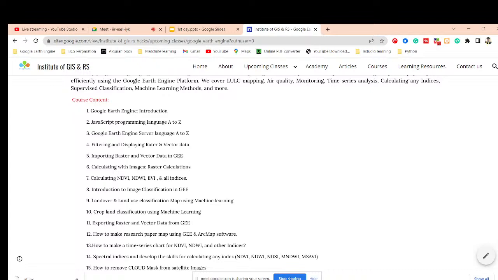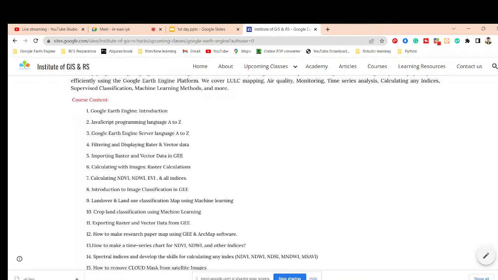Then how we can easily filter and display raster data and vector data. Raster data can be different types of satellite images such as Landsat, Sentinel, MODIS, all types of remotely sensed data, and how you can easily filter and display them. Also vector data. Then how we can easily import raster and vector data into the Google Earth Engine platform.